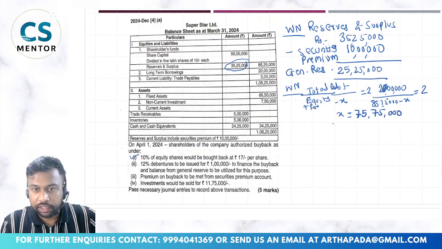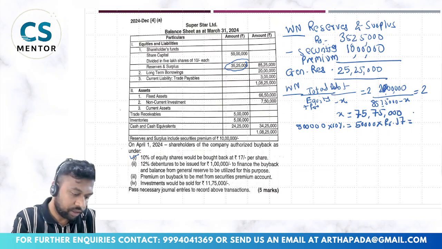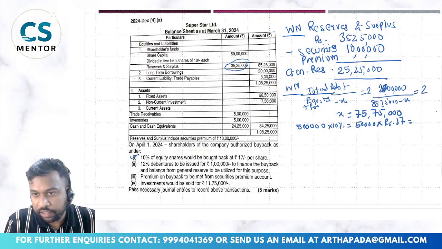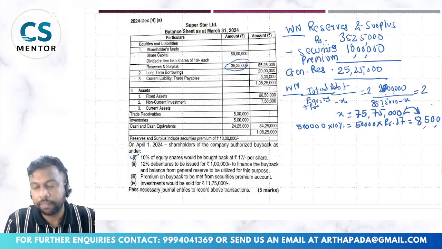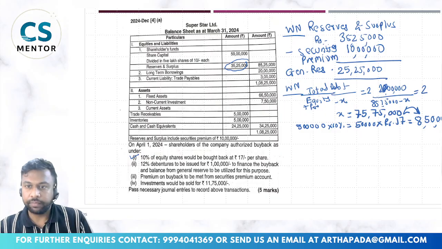10% at 17 rupees. So 5 lakh equity shares into 10% will be 50,000, and my buyback price is 17 rupees. So 50,000 into 17 comes to just 8 lakh 50,000. So well within this limit, right? So we have just checked after my buyback, this is well within the limit.